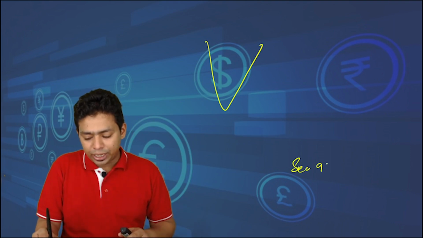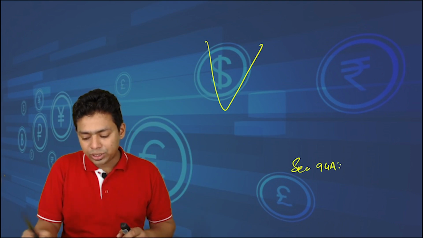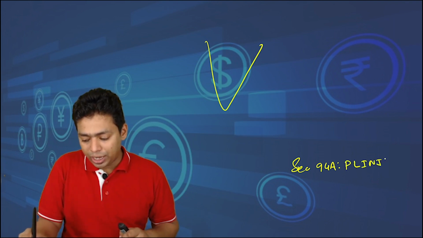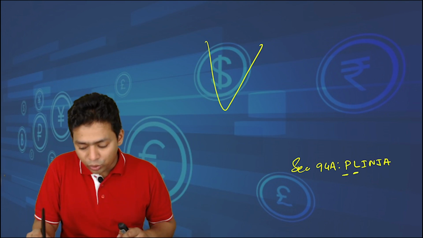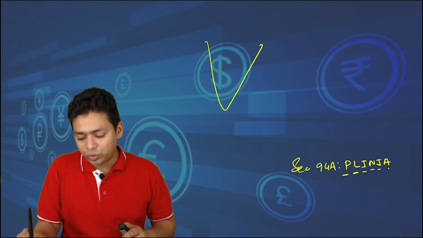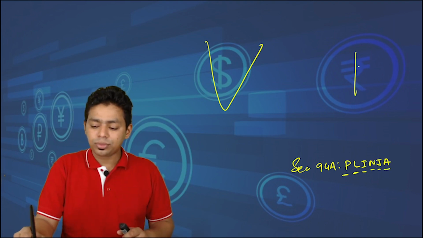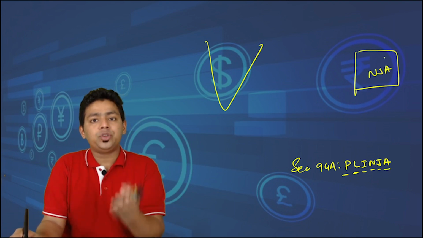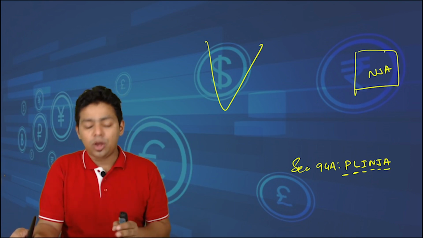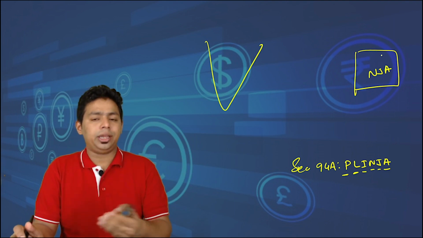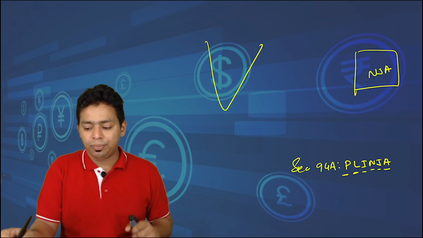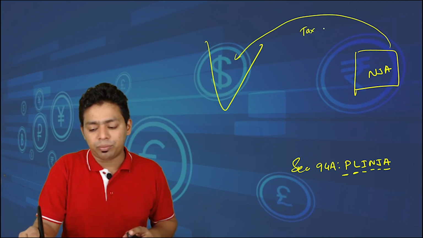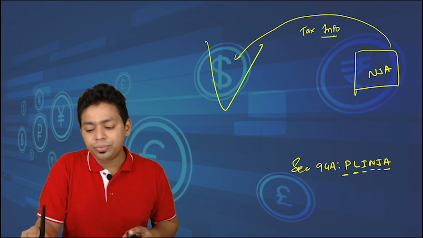Section 94A particularly talks about transactions entered with PLINJA, person located in notified jurisdictional area. So what do you mean by notified jurisdictional area? Notified jurisdictional area is the area or a geographical territory, it can be an island, it can be a country, which is not sharing tax information with the government of India effectively.